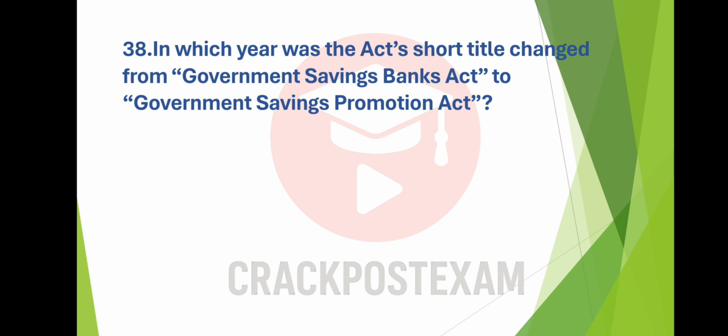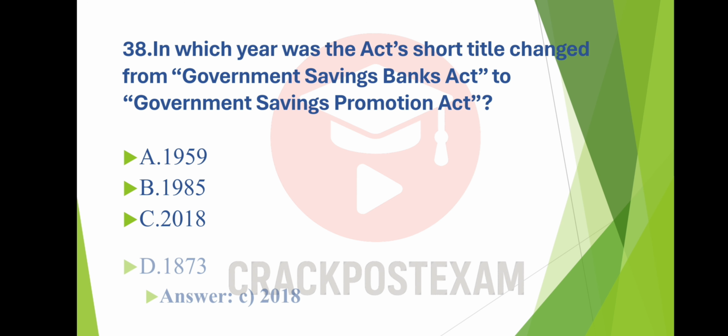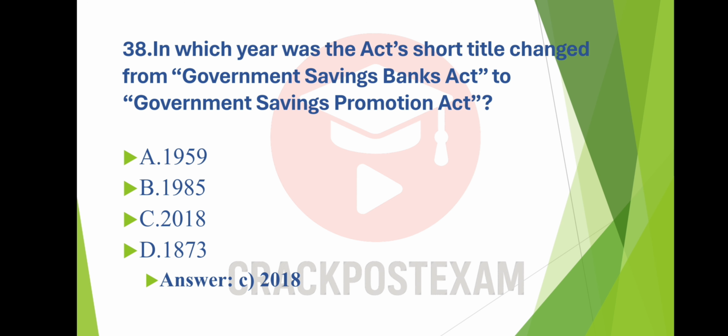Question number 38. In which year was the Act short title changed from Government Savings Bank Act to Government Savings Promotion Act? Option A, 1959. Option B, 1985. Option C, 2018. Option D, 1873. And the answer is option C, 2018.